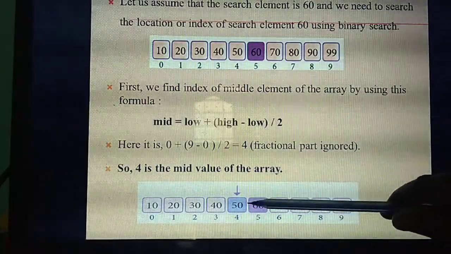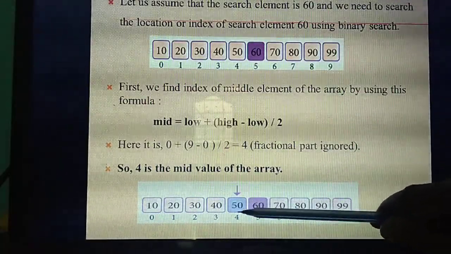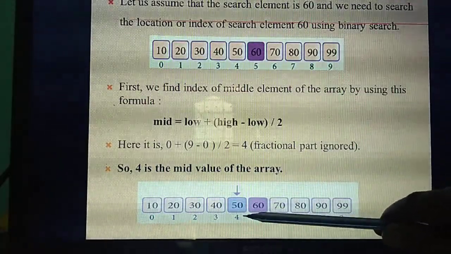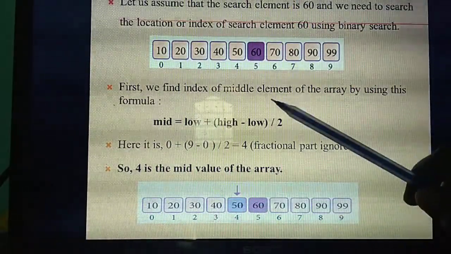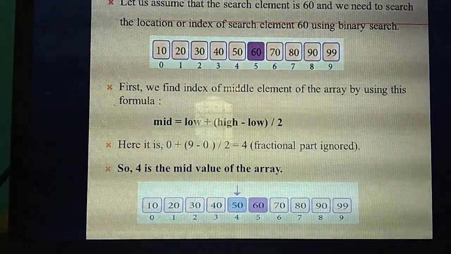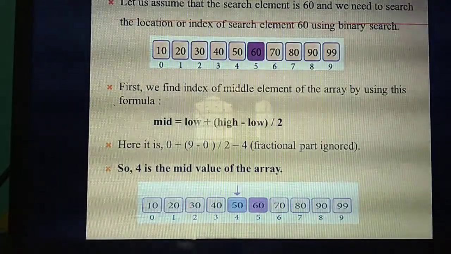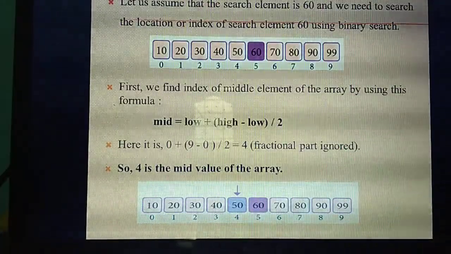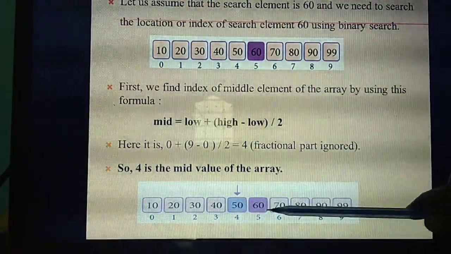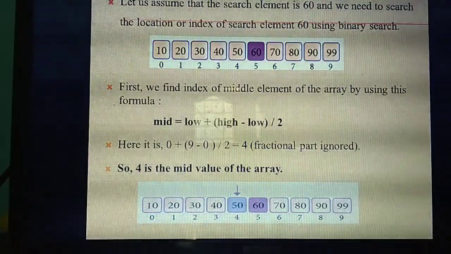But what answer will you get? 50. What's the index value of 50? 4. So does the search element match? No. So next, thinking of the pseudocode, what's the step I said? You need to compare the search element with the middle element you get, to see whether the search element is greater or smaller.